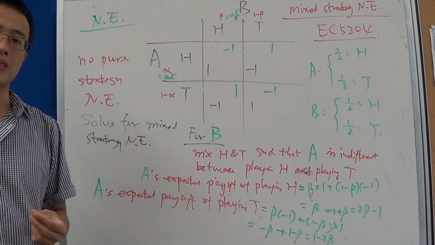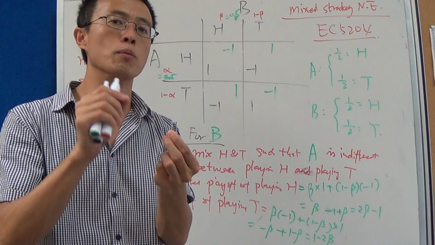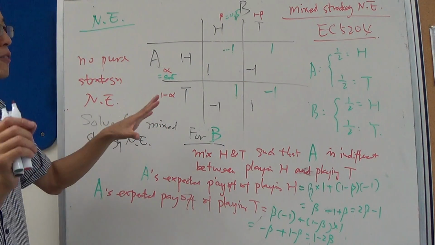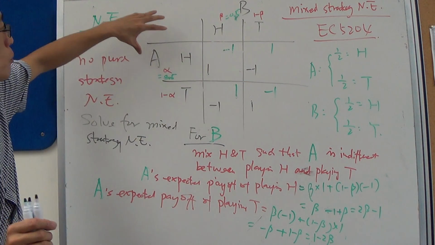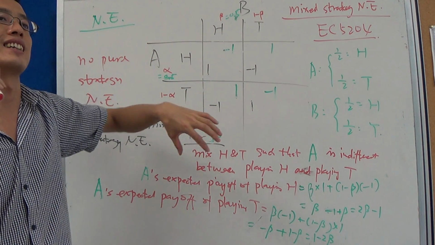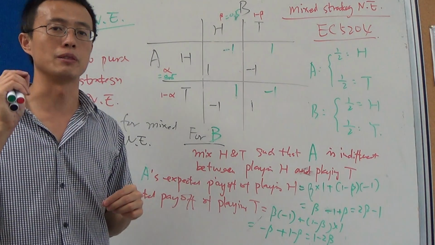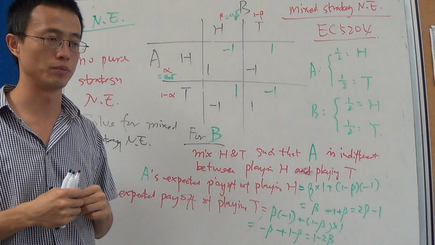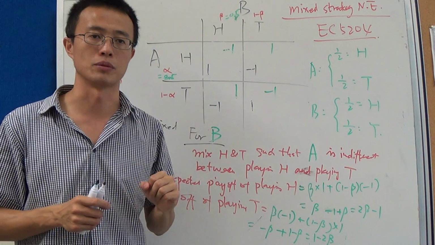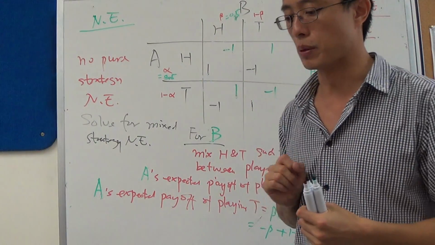What is a Nash equilibrium? It's a situation where, given the other player's strategy, nobody has an incentive to deviate. So to check for the Nash equilibriums, we need to check each cell to see whether anybody has an incentive to deviate given the other player's strategy. And doing so, we are actually looking for pure strategy Nash equilibrium. Again, not every game has a pure strategy Nash equilibrium.